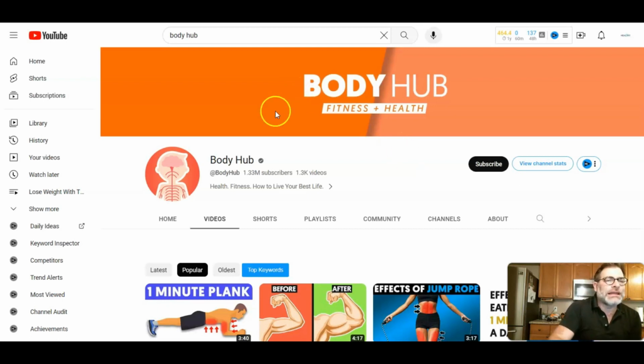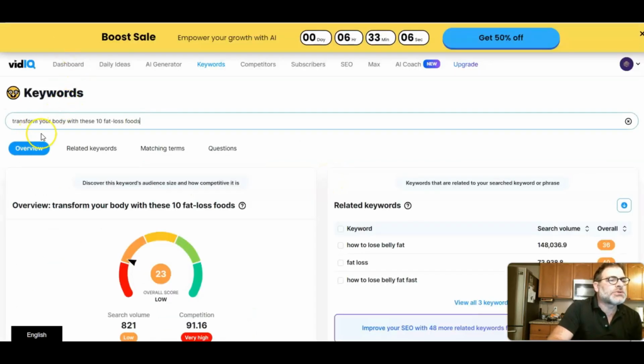So what I like to use is VidIQ to do that as well. So before we even get into ChatGPT, we want to go to VidIQ. And what we're going to do is, and I've done this already, I was putting in a few things here. For instance, transform your body with these 10 fat loss foods. So this was an idea from the Body Hub video channel. I reworded one of their videos, but you could see that there is a low search volume and it's very high with competition. So I want to stay away from a score overall that looks like this.